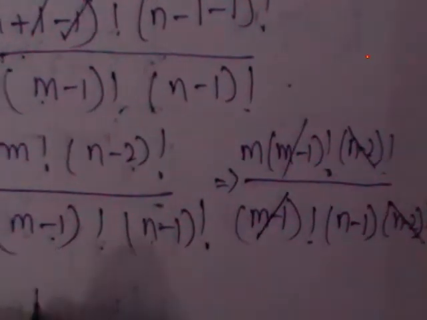You got m/(n-1) as μ_1', the mean of beta 2. These two are very important derivations.